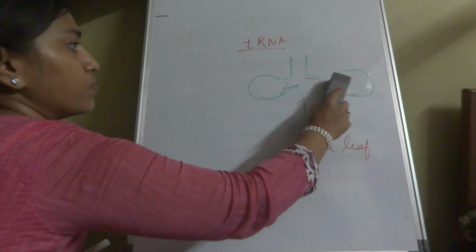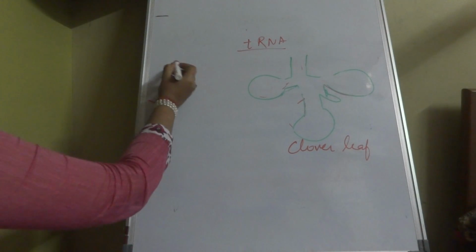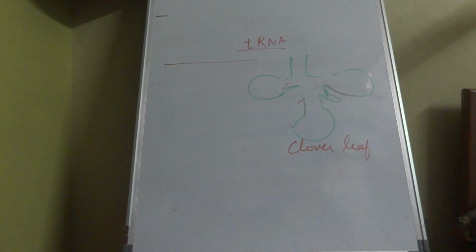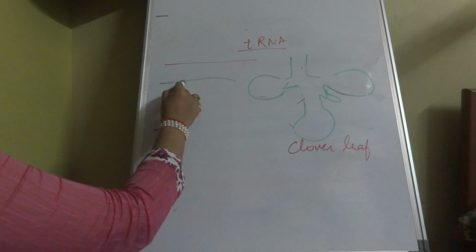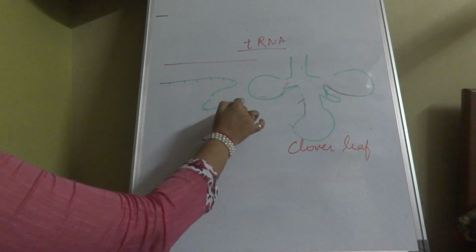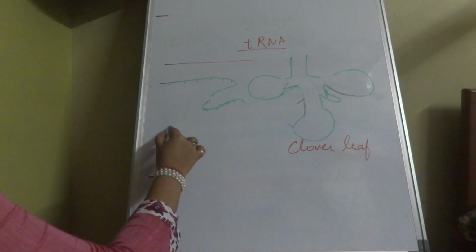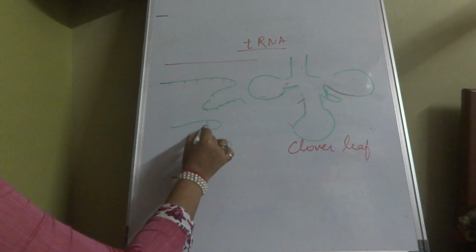Now I wanted to put a question. We have seen that RNA is a single stranded structure. mRNA was a single stranded structure. So why is this structure not single stranded? This structure was also single stranded, but if there are bases present that are complementary to bases within the strand, intra-strand pairing can take place via hydrogen bonds.